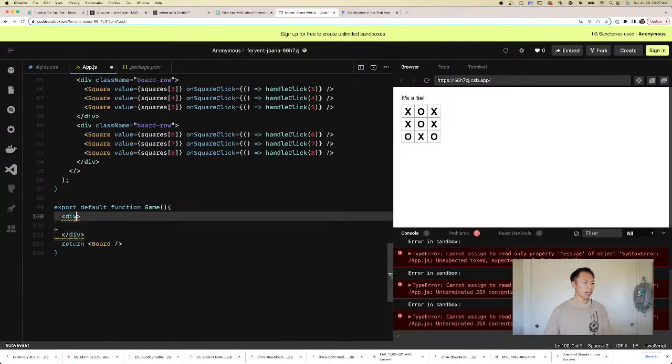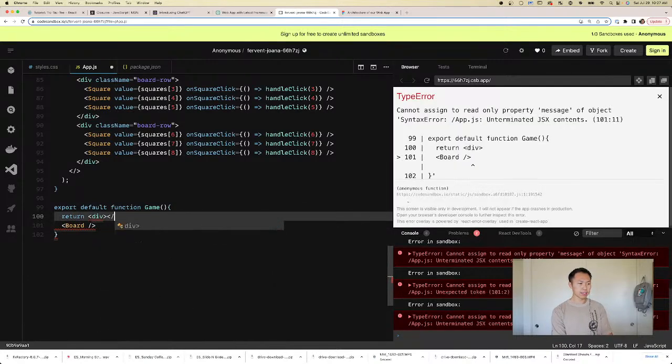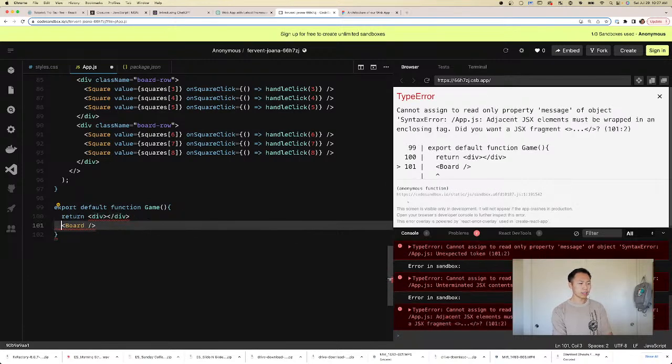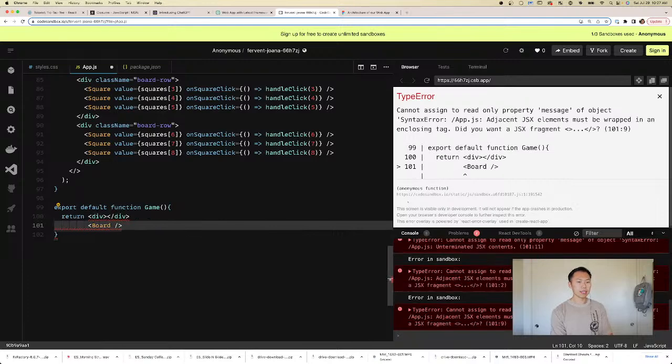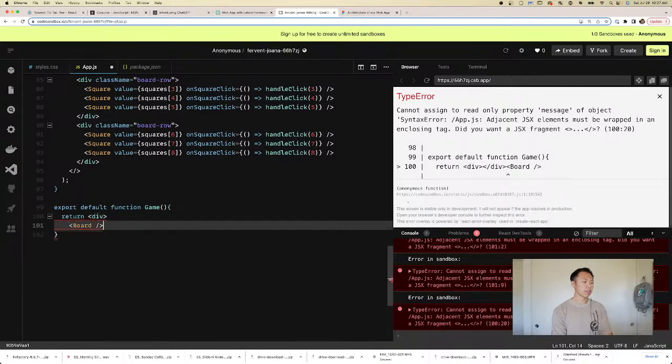So let's do that. So we're gonna return. Okay, so remember, components can only return one component, or one object. So we can't go like this, right? We can't do a second div and then return a board. This will break. It's not happy. It says we must only have one JSX fragment. So we're gonna wrap this board in a div.